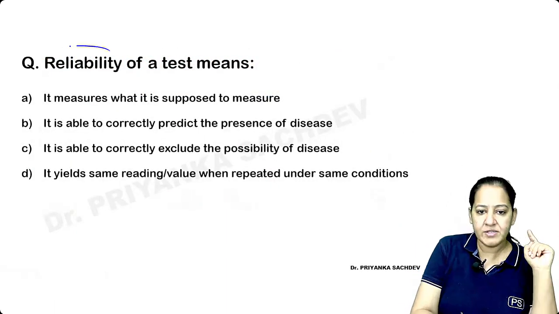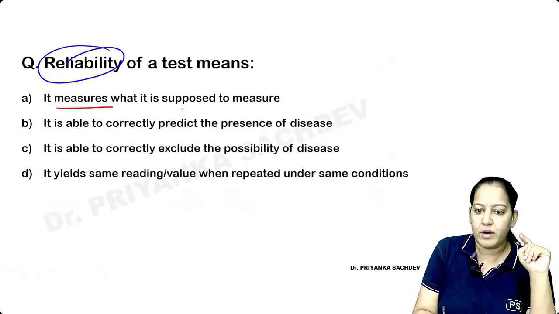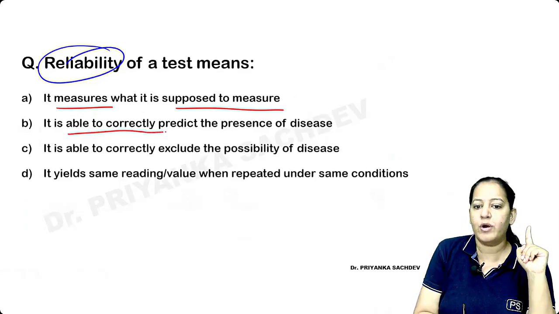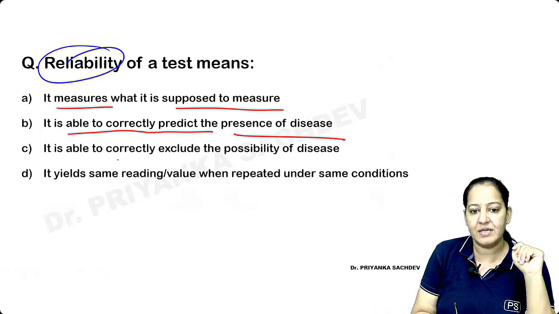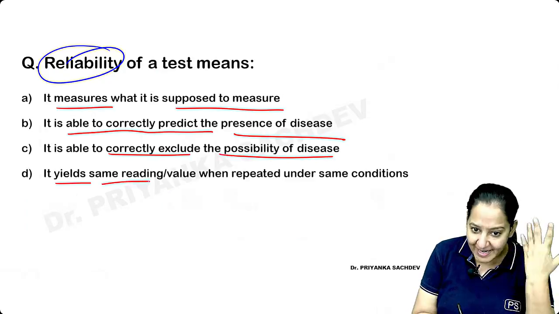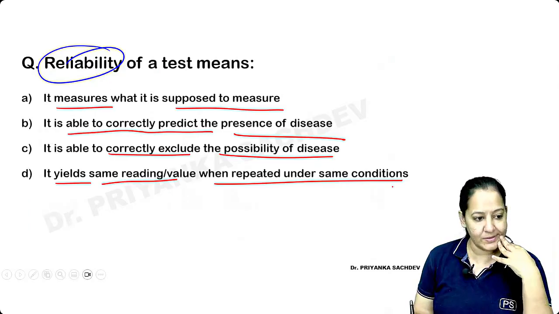Listen, what is reliability of a test? Read the 4 options. Tell me the answer. It measures what it is supposed to measure. It is able to correlate, predict the presence of the disease. It is able to correctly exclude the presence of the disease. It yields the same reading or same value when repeated under same condition multiple times. What is the correct answer?